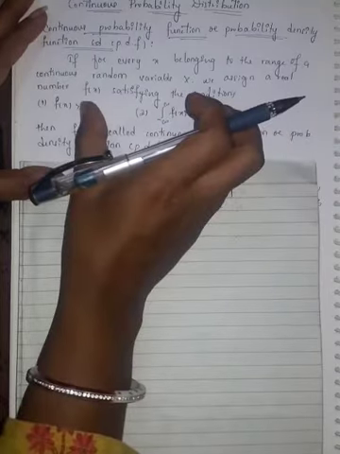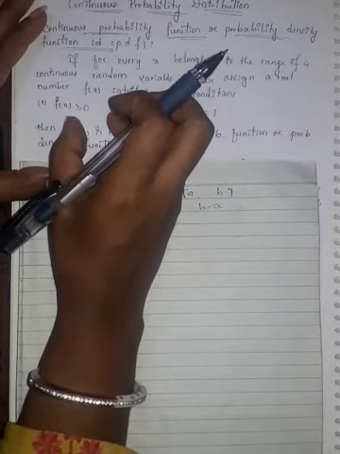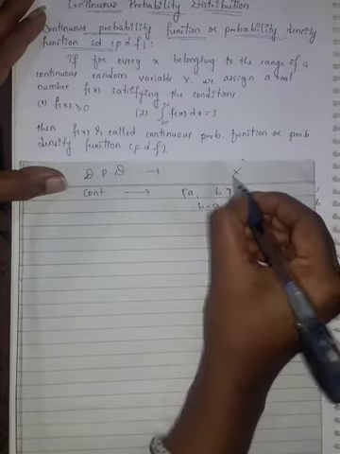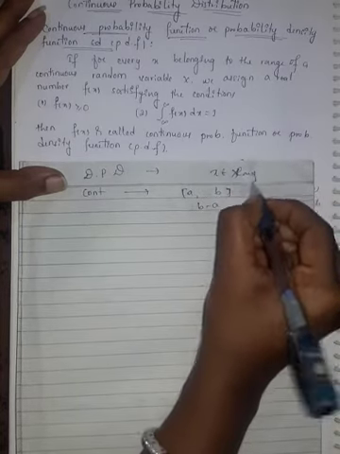Here there are two conditions. One is f of x, that is function of x. Here x belongs to what? Range of our continuous random variable x.